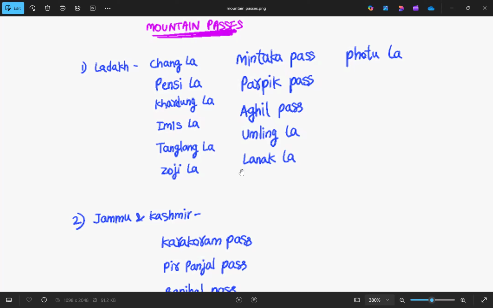In this video, we'll go through the passes state-wise or union territory-wise so that it will be easier to remember all the passes in India. So let's get started.